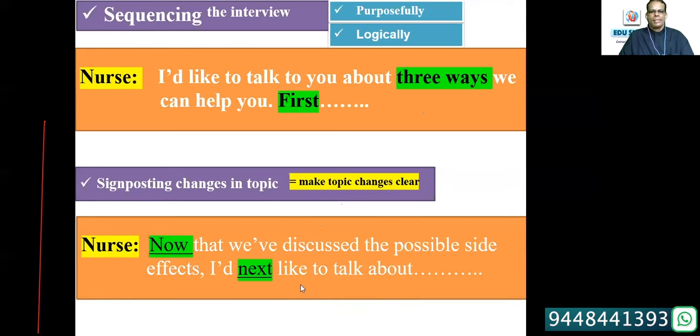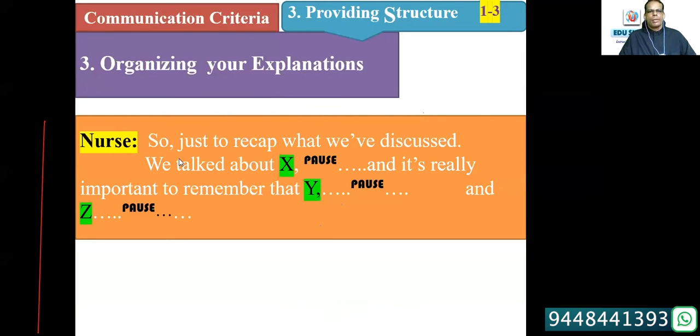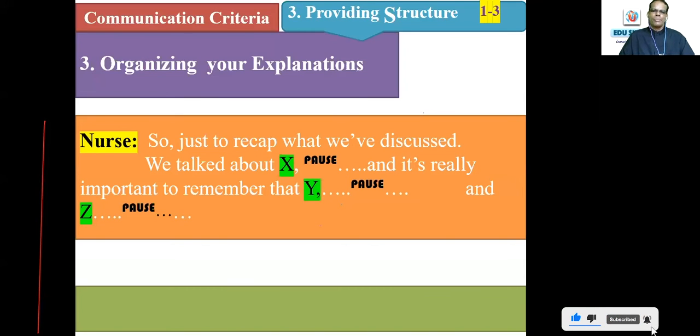Now, next, organizing your explanations, one more example. So just to recap what we have discussed, we talked about X, give a pause. And it's really important to remember that Y, the second thing, give a pause, and Z, the third thing. So even when you recap, you can use the same sequence.